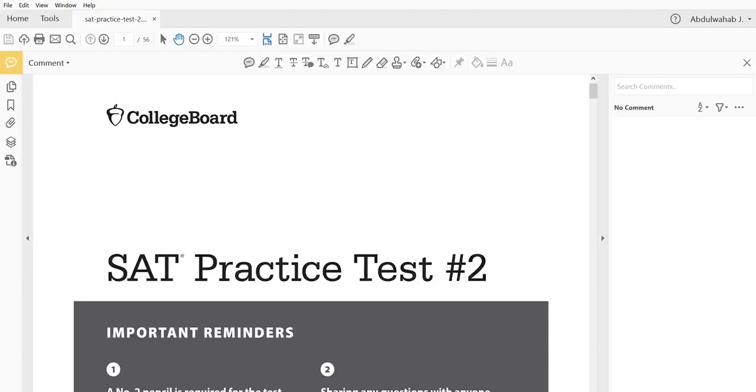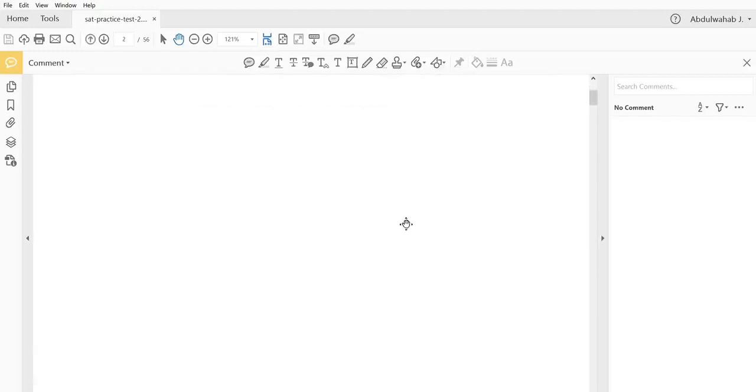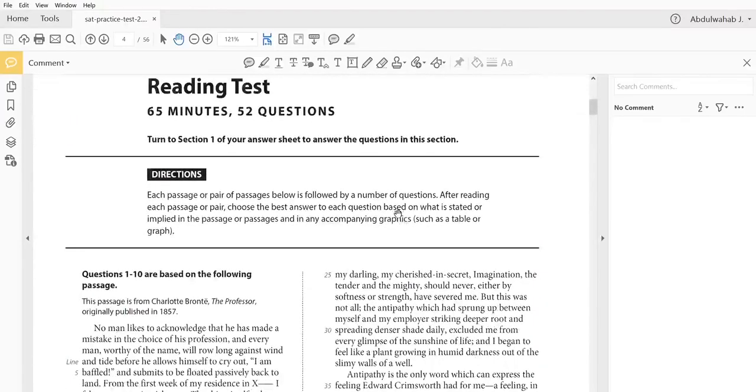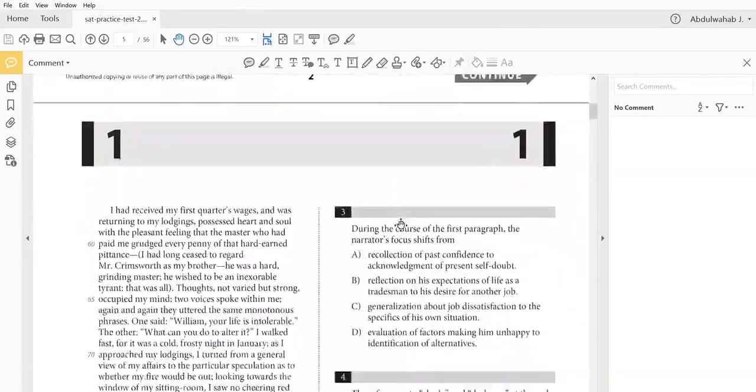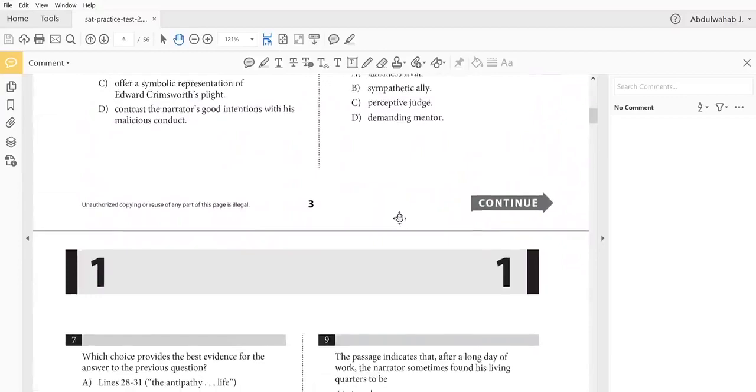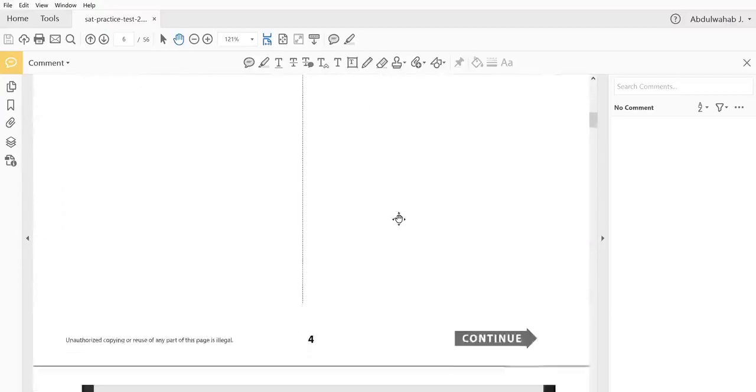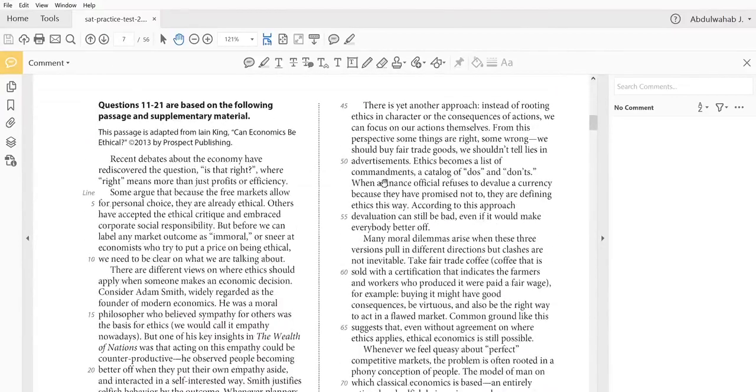In the previous video, we worked on the first reading text. We read the whole thing and we answered the first 10 questions that follow it. Now we're going to be tackling the second text, and questions 11 to 21 are based on the following passage on supplementary material. We'll be talking about this supplementary material at the end.